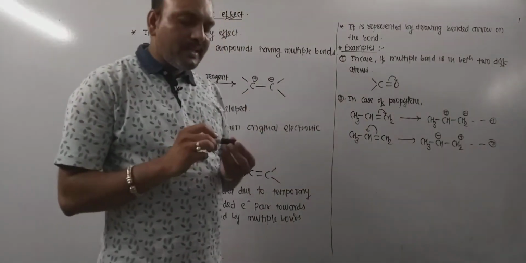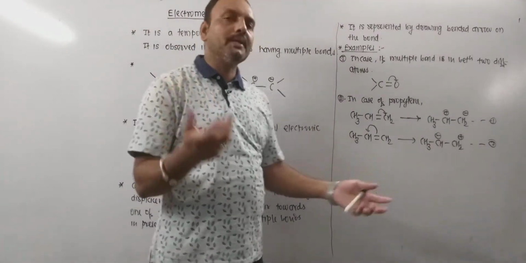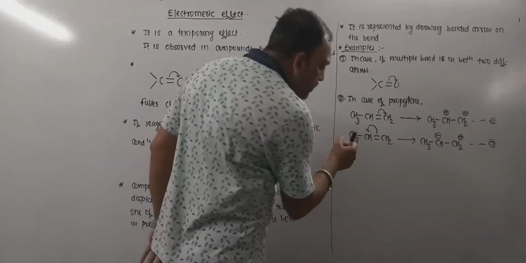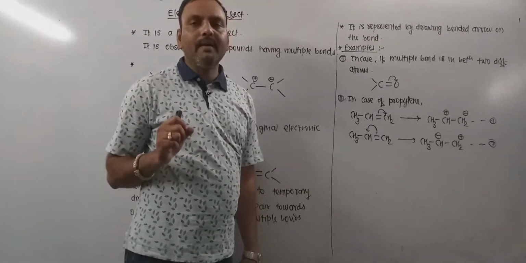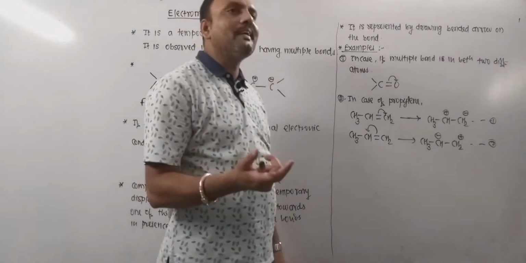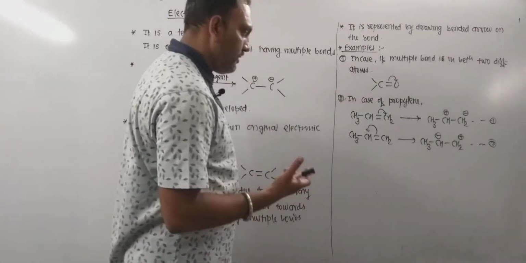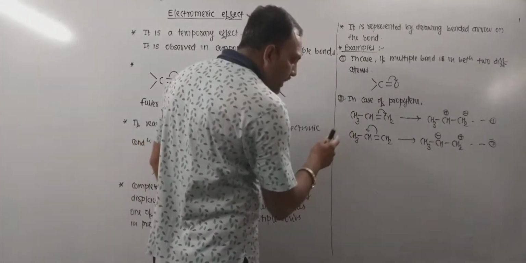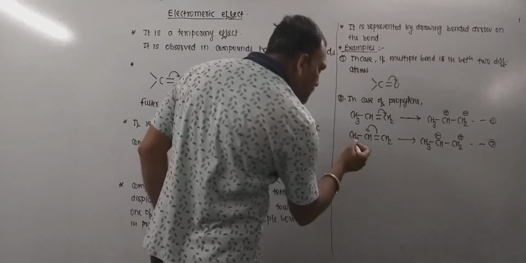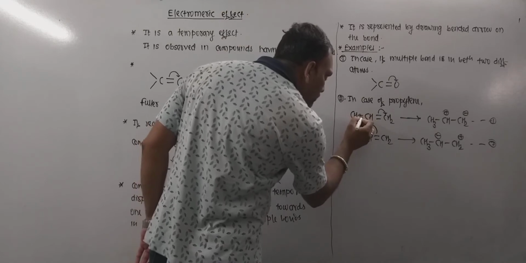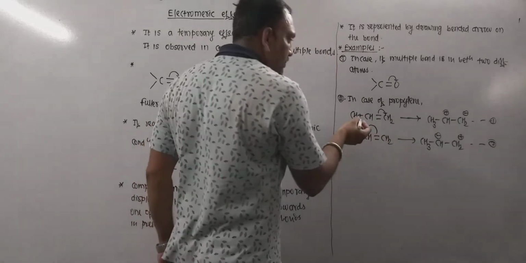But what happens exactly in case of molecules like propylene? So look, methyl group is connected to this carbon, and we know very well that methyl group or any alkyl group is electron repelling. So due to the electron repelling nature of this methyl group, it repels electron pair towards that carbon.